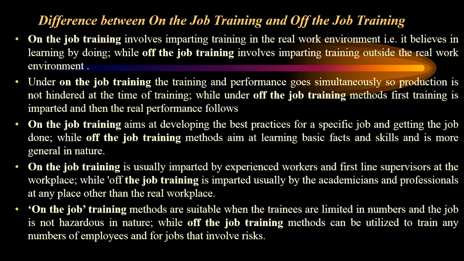On-the-job training is usually imparted by experienced workers, because first-line supervisors in the workplace will help them learn how to work on the machines, whereas off-the-job training will be imparted by academicians or professionals who may not know about the real workplace. On-the-job training methods are suitable when the trainees are limited in number and if the jobs are not hazardous in nature. While off-the-job training methods are utilized to train a large number of people,